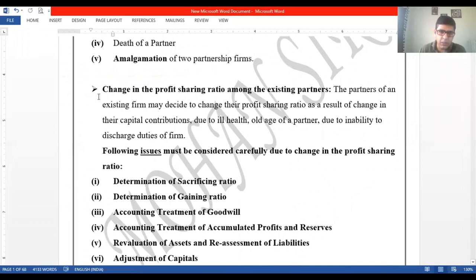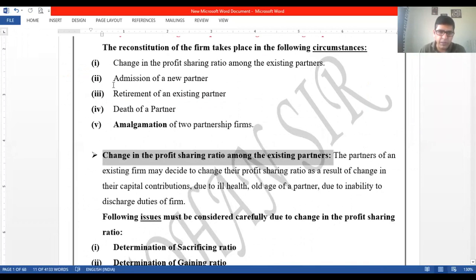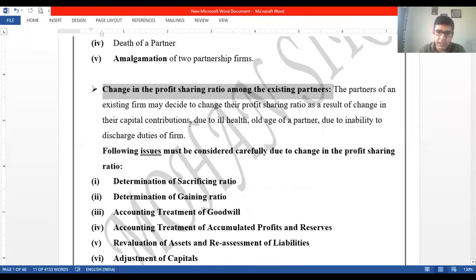Let us understand change in profit sharing ratio among the existing partners. That's the first topic. The partners of an existing firm may decide to change their profit sharing ratio as a result of the change in their capital contributions, due to ill health, old age of the partner, or due to inability to discharge the duties of the firm. This is also one of the questions: what is the need to change the profit and loss sharing ratio?